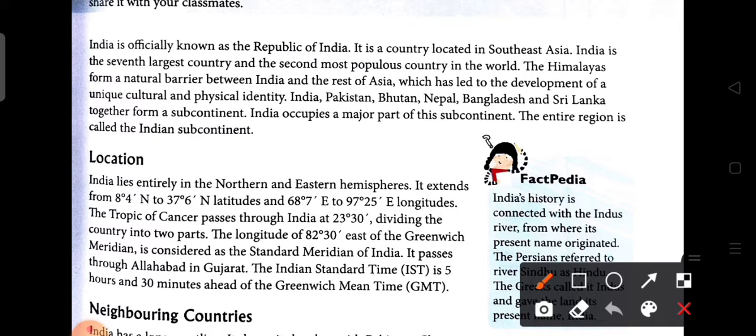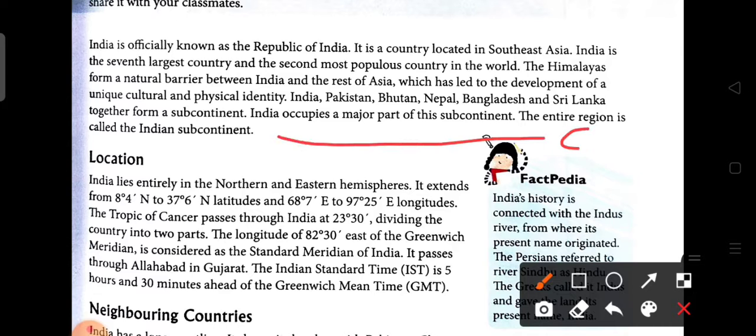Now we are going to discuss the latitudinal and longitudinal extension, that is the exact location of India. Here we see that India lies in the northern and the eastern hemisphere. Which means it totally lies in the northern hemisphere, that is above the equator, and the eastern hemisphere. It extends from 8 degree 4 minute north to 37 degree 6 minute north latitude.